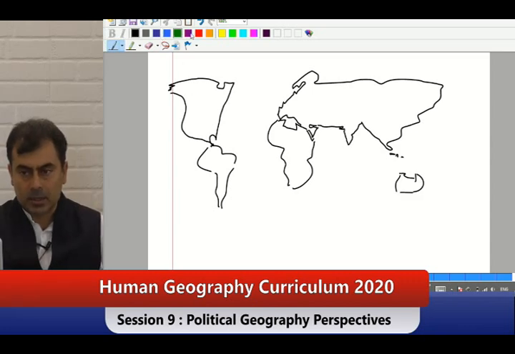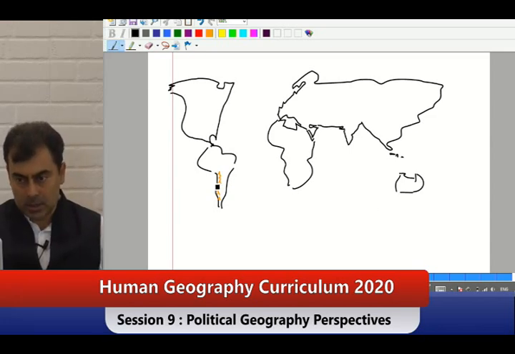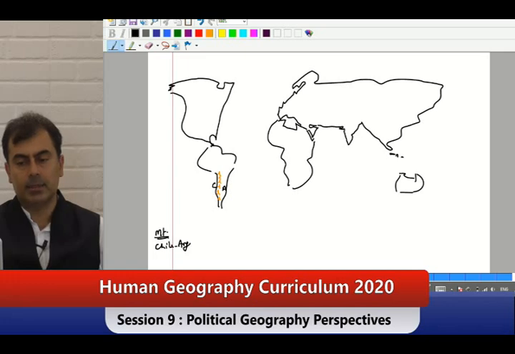So I think here very clearly a good boundary, very well defined, will be the Andes. Andes will be a boundary between which ones? This is Chile, this is Argentina. Chile, Argentina, Andes. So mountain, Chile and Argentina.